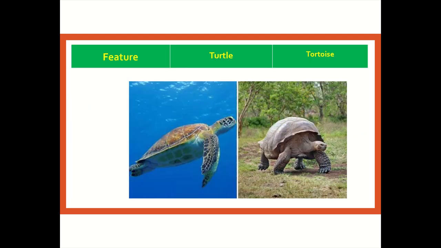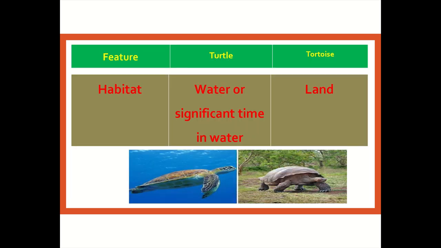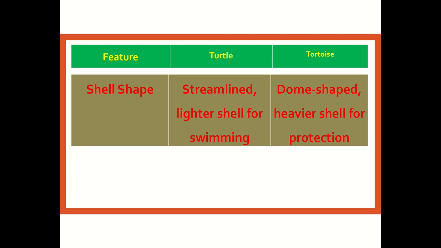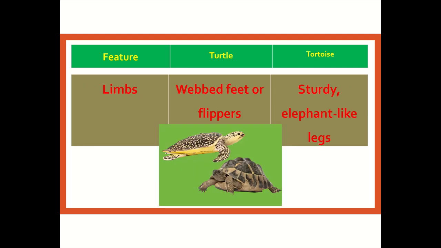Feature: turtle and tortoise. Habitat: the turtle lives in water or spends significant time in water, and the tortoise lives on land. Shell shape: the turtle's is streamlined and lighter for swimming, and the tortoise's is dome-shaped and heavier for protection. Limbs: the turtle has webbed feet or flippers, while the tortoise has sturdy, elephant-like legs.